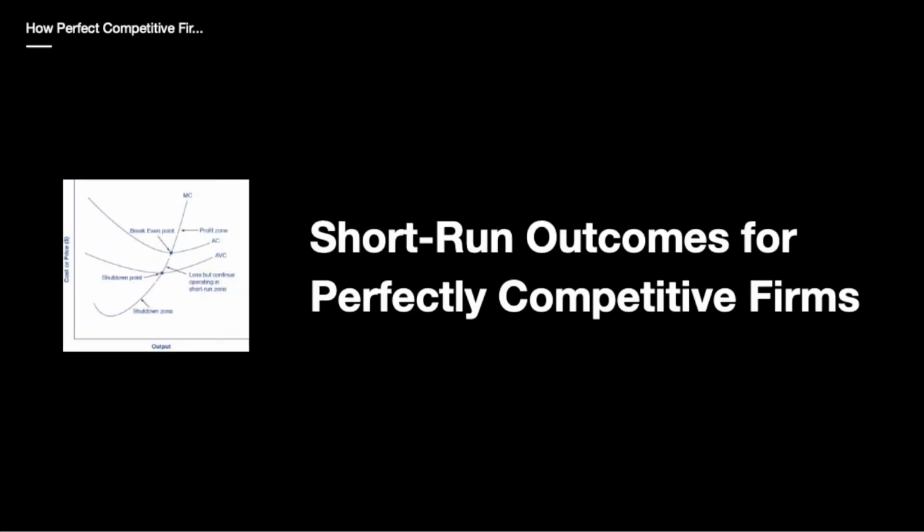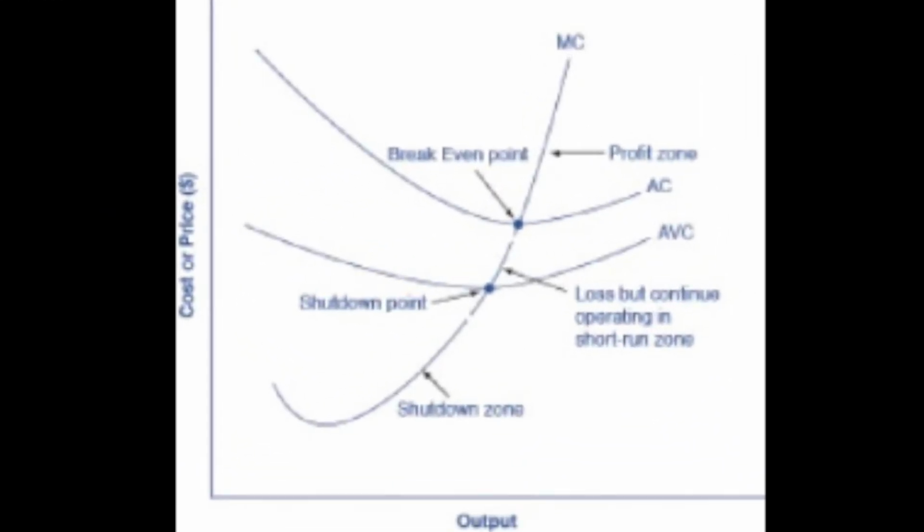We can divide the marginal cost curve into three zones based on where it is crossed by the average cost and the average variable cost curves. We can call the point where the marginal cost crosses the average cost the break-even point. If the firm is operating where price is greater than the break-even point, then price is greater than the average cost and the firm is earning profits. If the price is equal to the break-even point, then the firm is making zero profits.